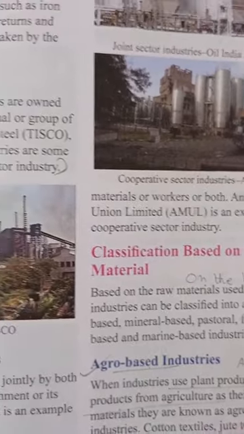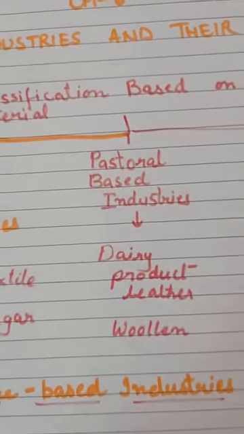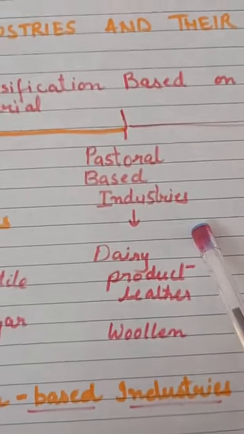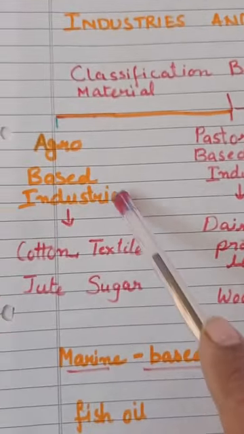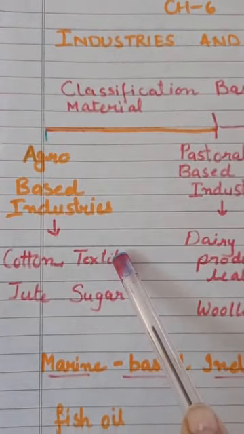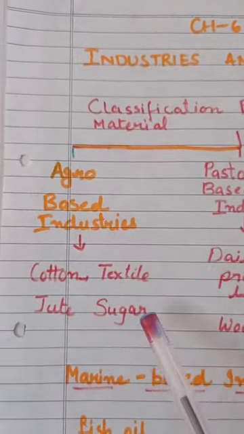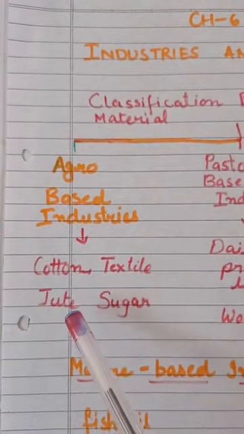Now the next is, that is pastoral based industries. In the pastoral based industries, students, we get the raw material from the animals. In agriculture we get the raw material from the crops, that is a cotton crop, that is we get sugar from the sugar cane, that is jute from the jute crop.